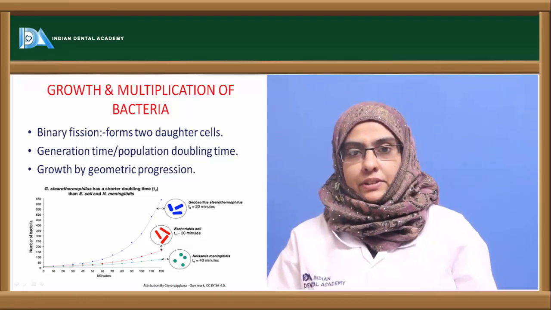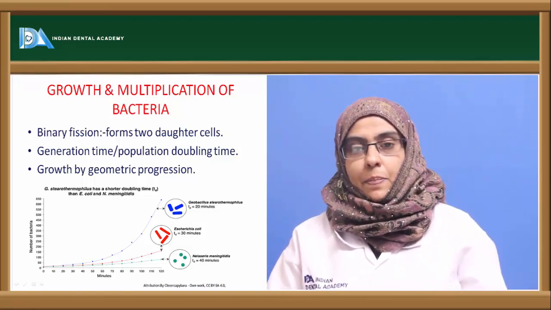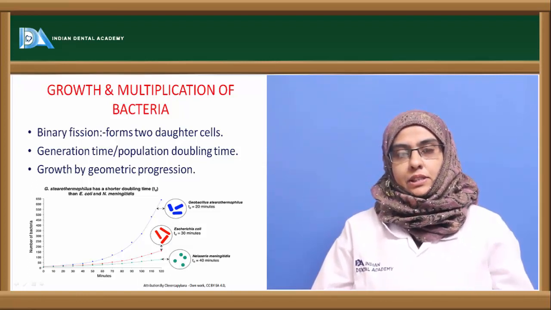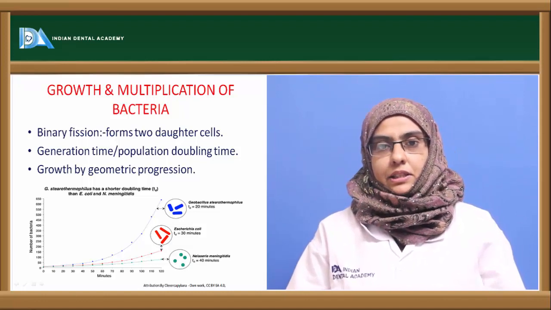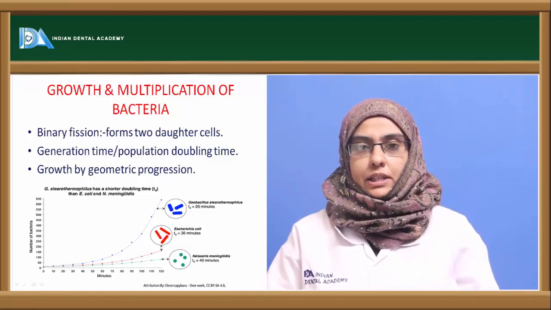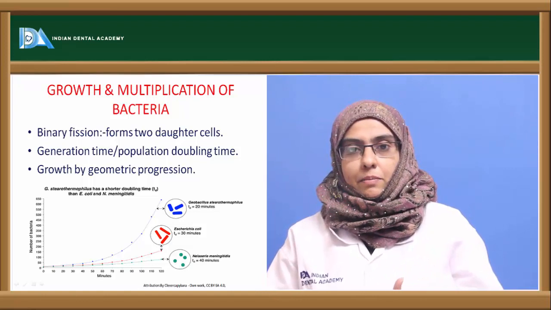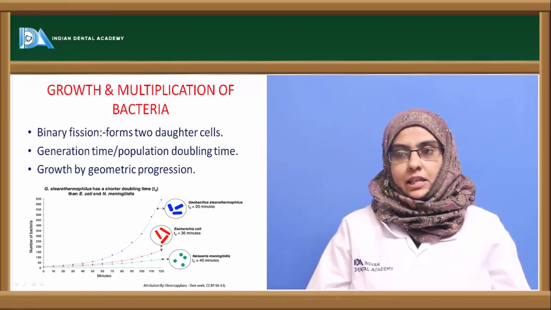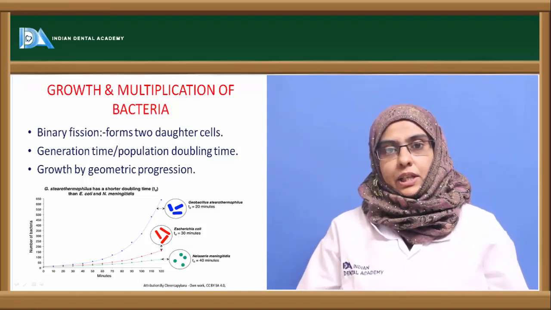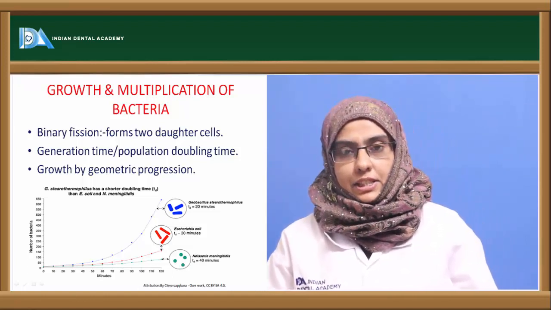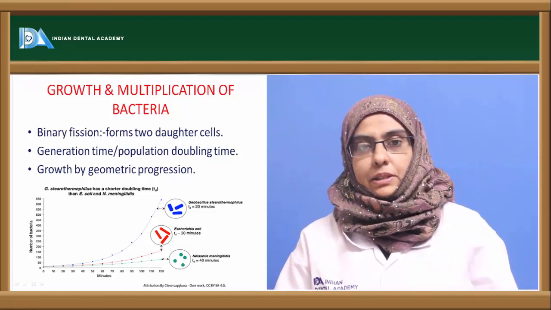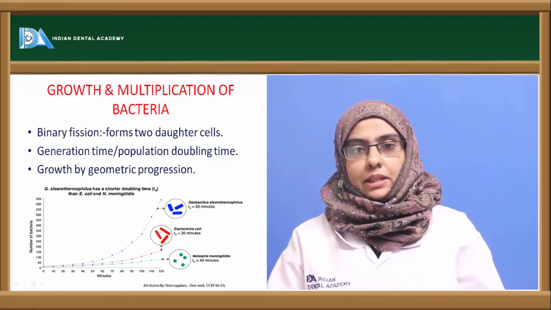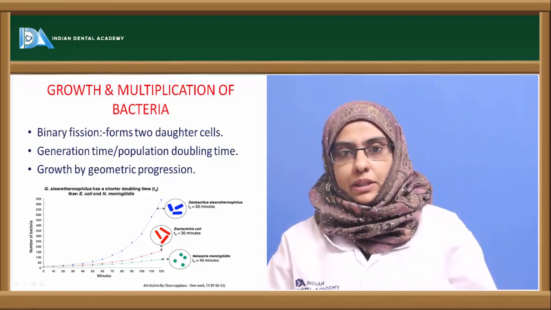So here the nuclear division precedes the cell division. In the microorganism, there is a transverse septum that separates the two daughter cells from the parent cell. That is an ingrowth of a transverse septum across the bacteria that helps them to divide into two daughter cells. And the growth of the bacteria is usually expressed in terms of generation time or population doubling time. It means that a single bacteria gives rise to two bacteria. It is called as doubling time. So the growth is by geometric progression.